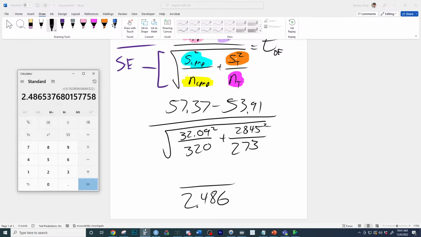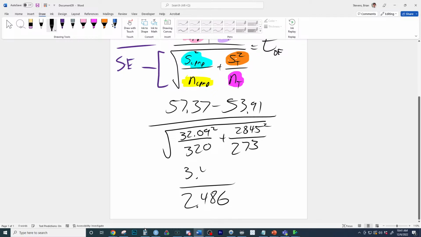And once we find this t, what do we have to do next? Once we find this t, 3.46, what are we going to do next?